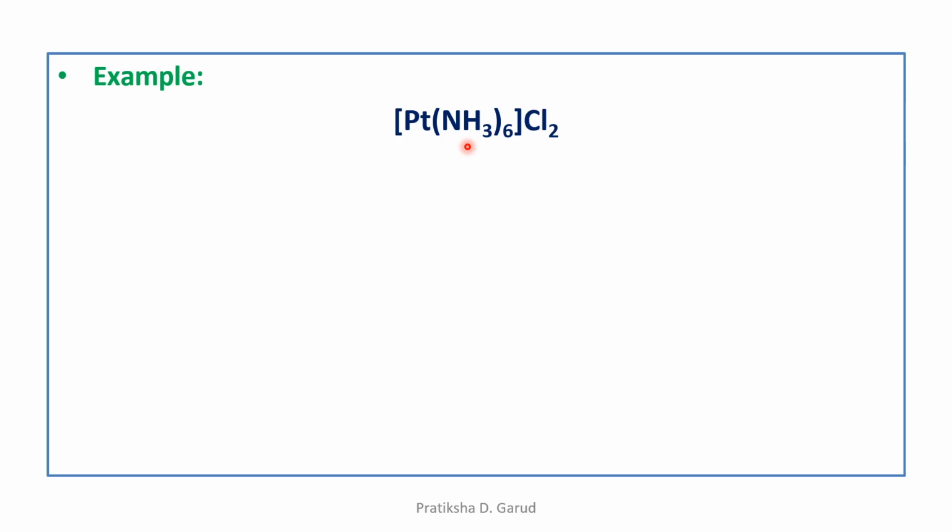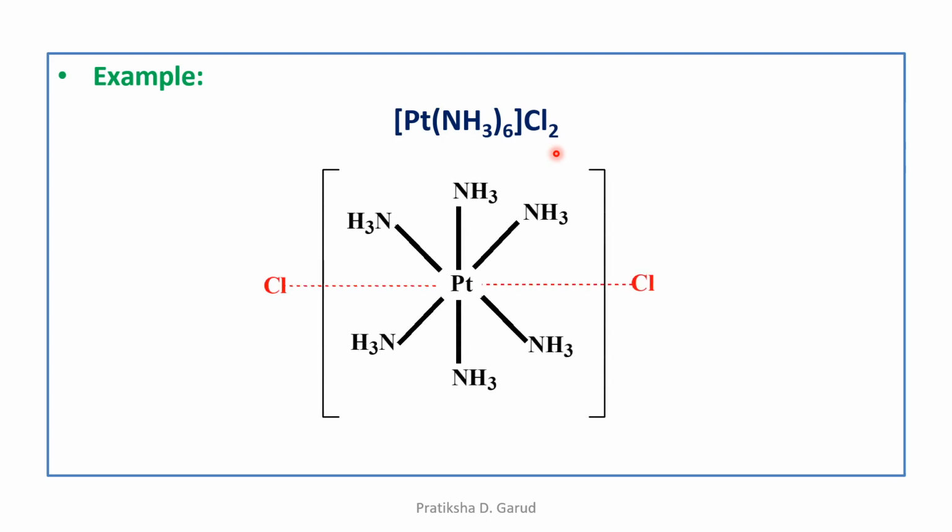That means they should be shown by the thick line. Whereas these 2 chlorine atoms are outside the square bracket. They represent the primary valency and should be shown by the dotted line. So let's see the structure. So this is the structure of this complex.